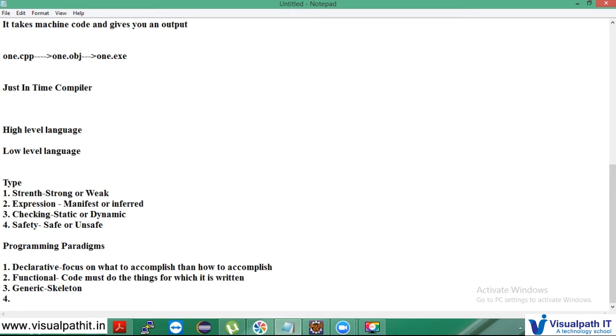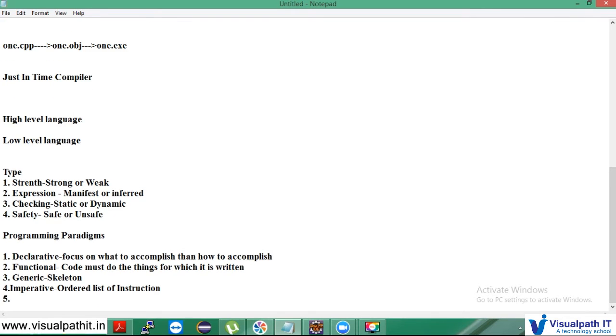And the next one is imperative. It gives an ordered list of instructions, without necessarily having to explicitly state the task. So it allows the programmer to give the ordered list of instructions. That's what imperative is.